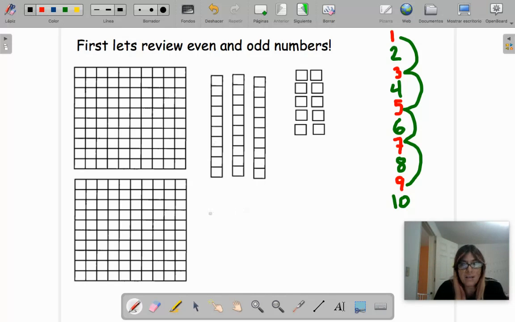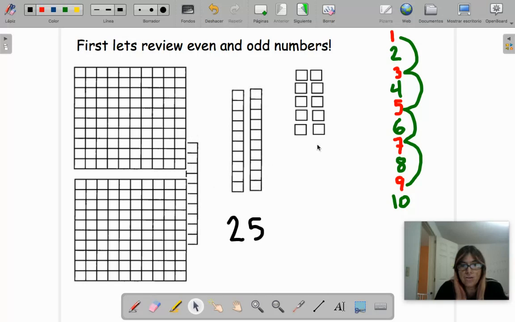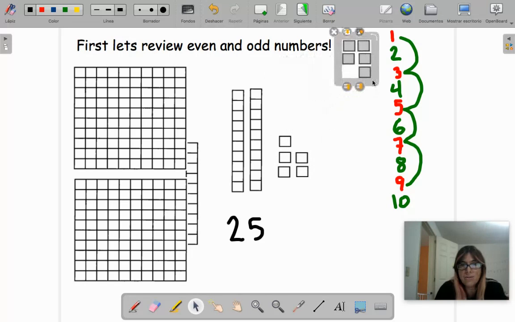Let's do an example. Imagine I have 25, okay? Let's build it here. I'm going to take this out right now. So here I had 10, 20, 25, okay? I already built 25, okay?